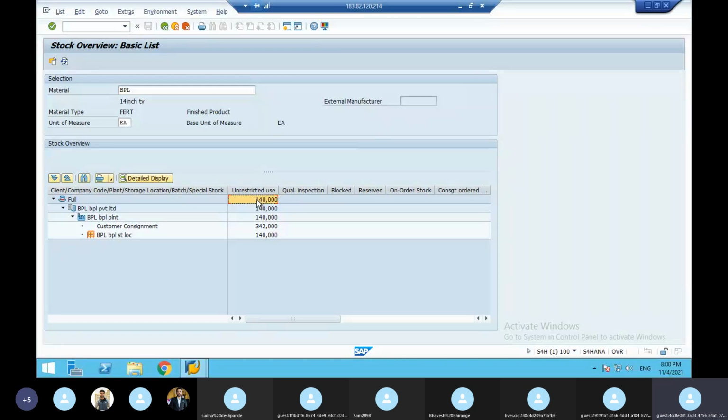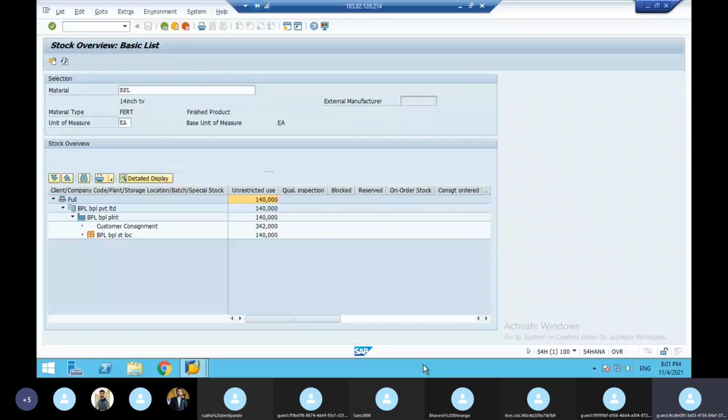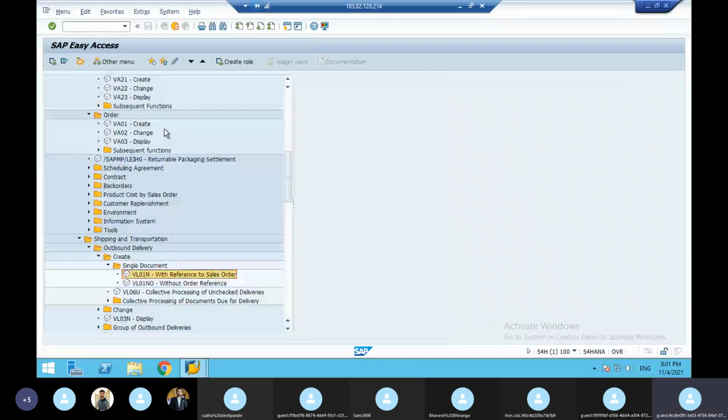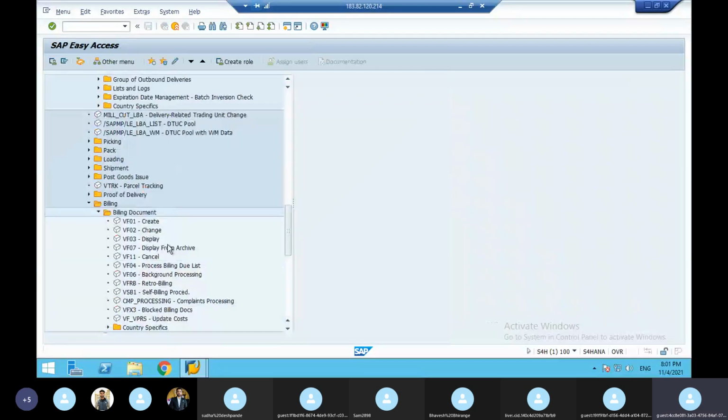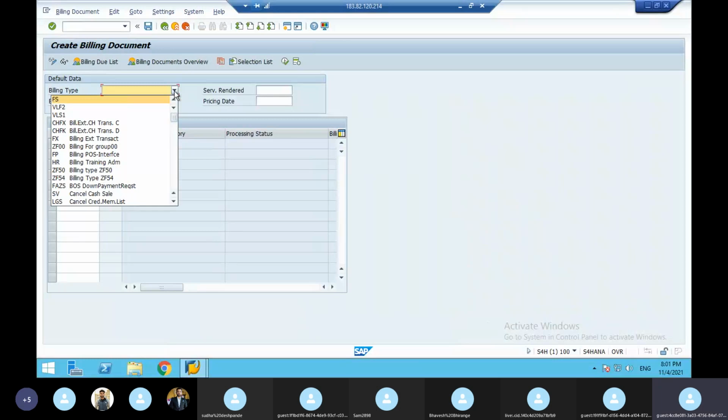So you have to make a bill now. That is called billing. So here you have to create a billing now. What is the billing document T code? The billing document T code is VF01. Click on this VF01. Here billing is always with reference to the delivery. Billing always with reference to the delivery. So here for the delivery, you have to give the billing type F1 or F2. F1 means full delivery. F2 means partial delivery.